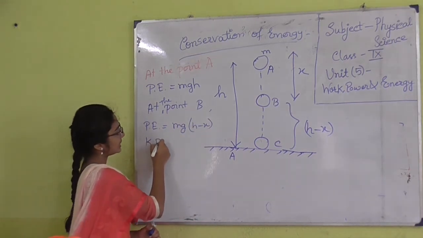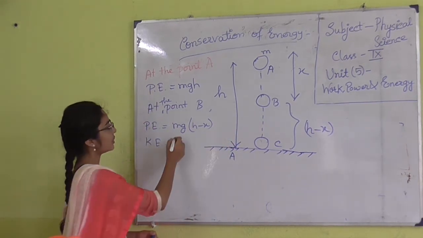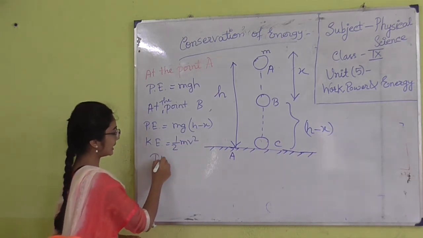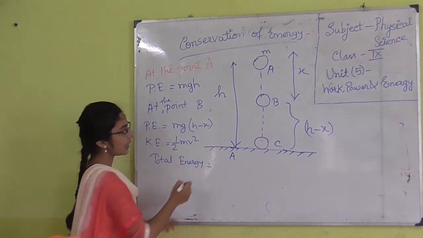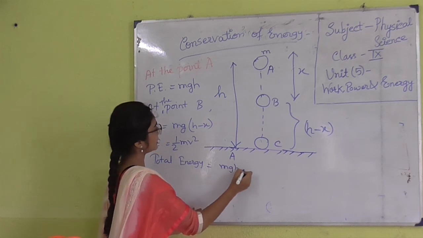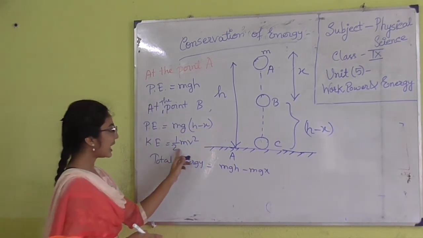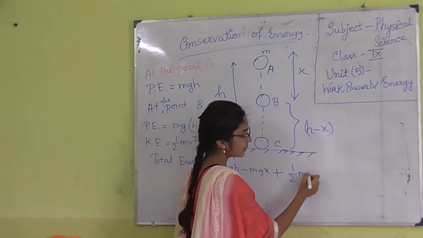Next, kinetic energy. If the velocity of the ball at that time is v, then the kinetic energy is half m v square. Now, the total energy at the point B is mgh minus mgx, opening the bracket, plus half m v square.